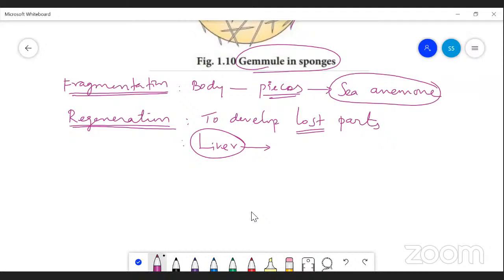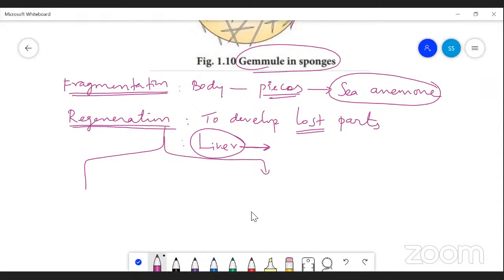it is not regenerated; the process is called the healing process. But only the liver is able to regenerate in human beings. The regeneration is further divided into two types.